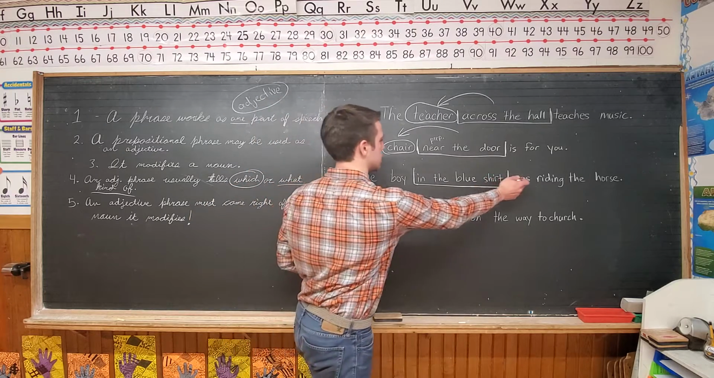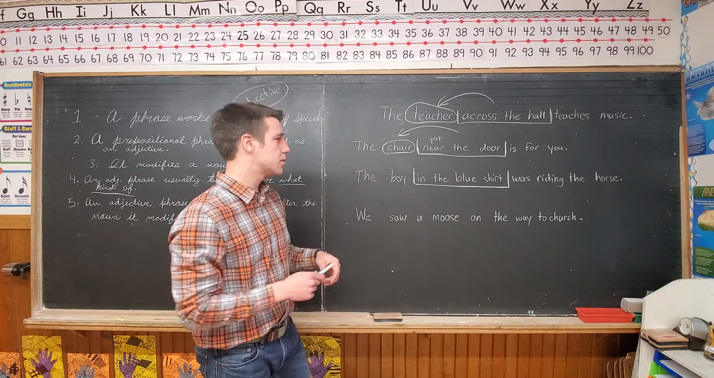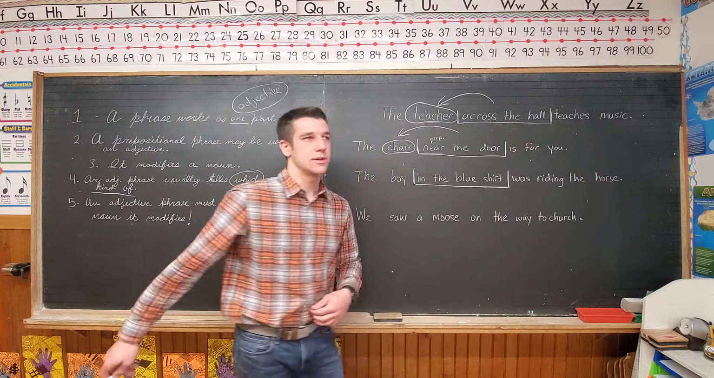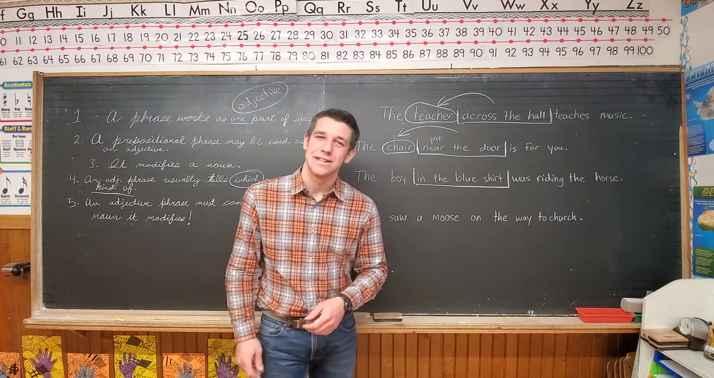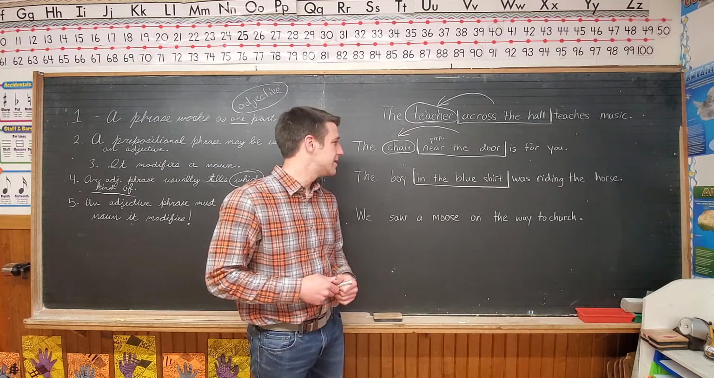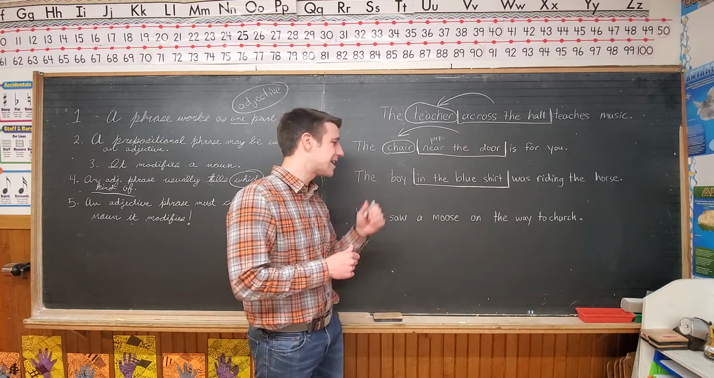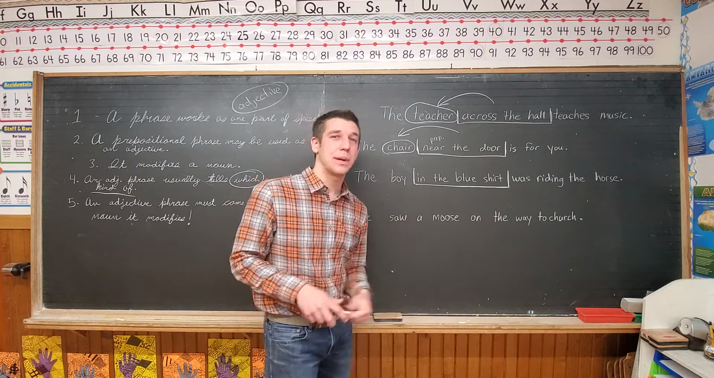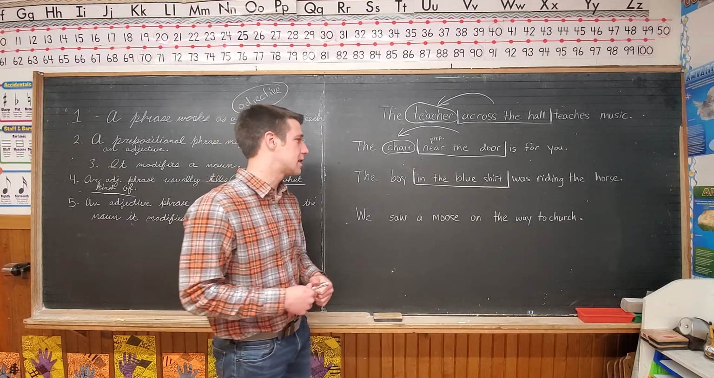So if we switch this to here, the boy was riding the horse in the blue shirt. That must have been funny. The horse in a blue shirt. Wonder what must have been a big shirt for the horse to wear it. There's my point, right? It's important where the prepositional phrase comes in the sentence.